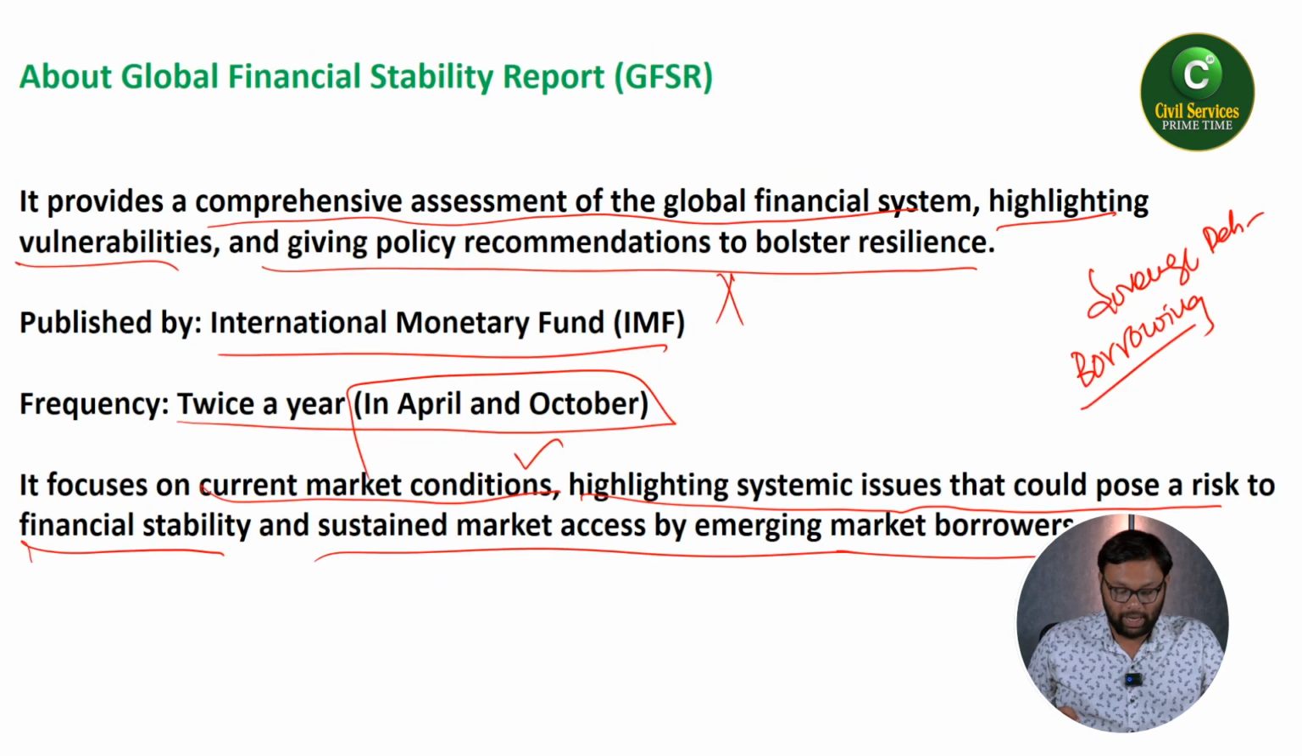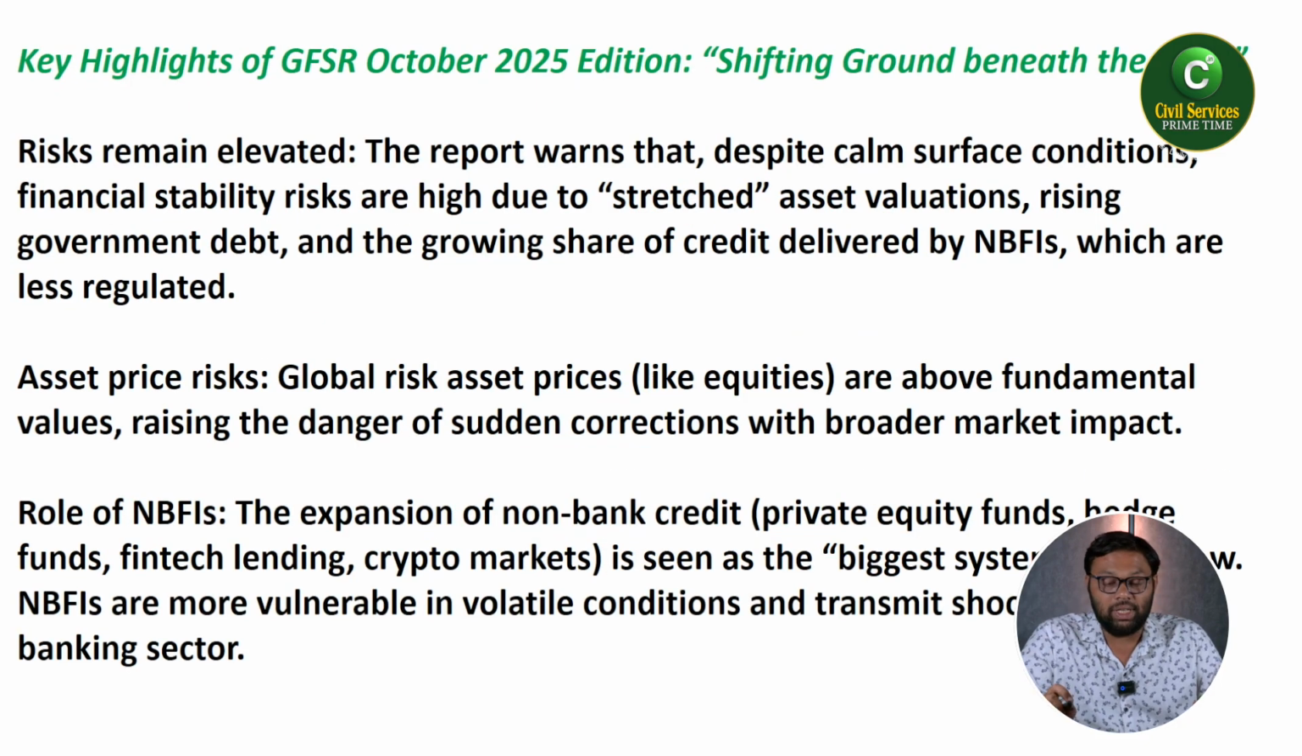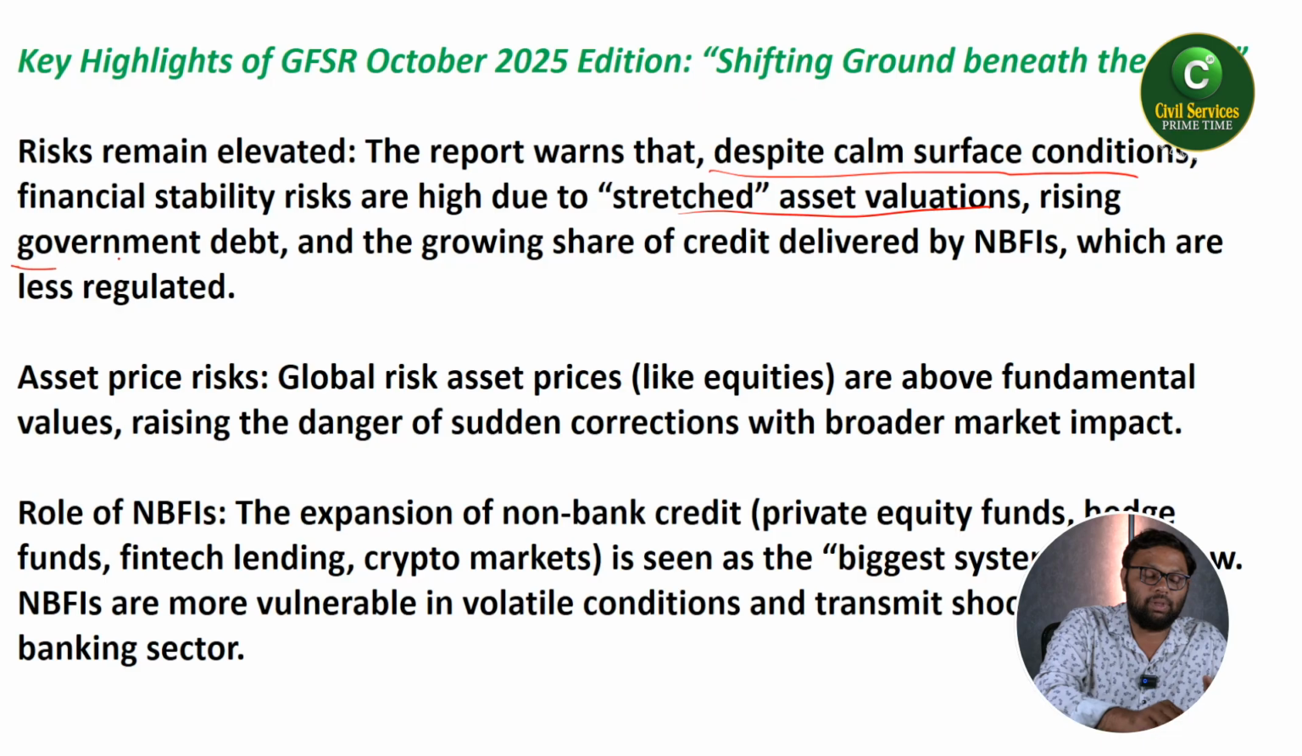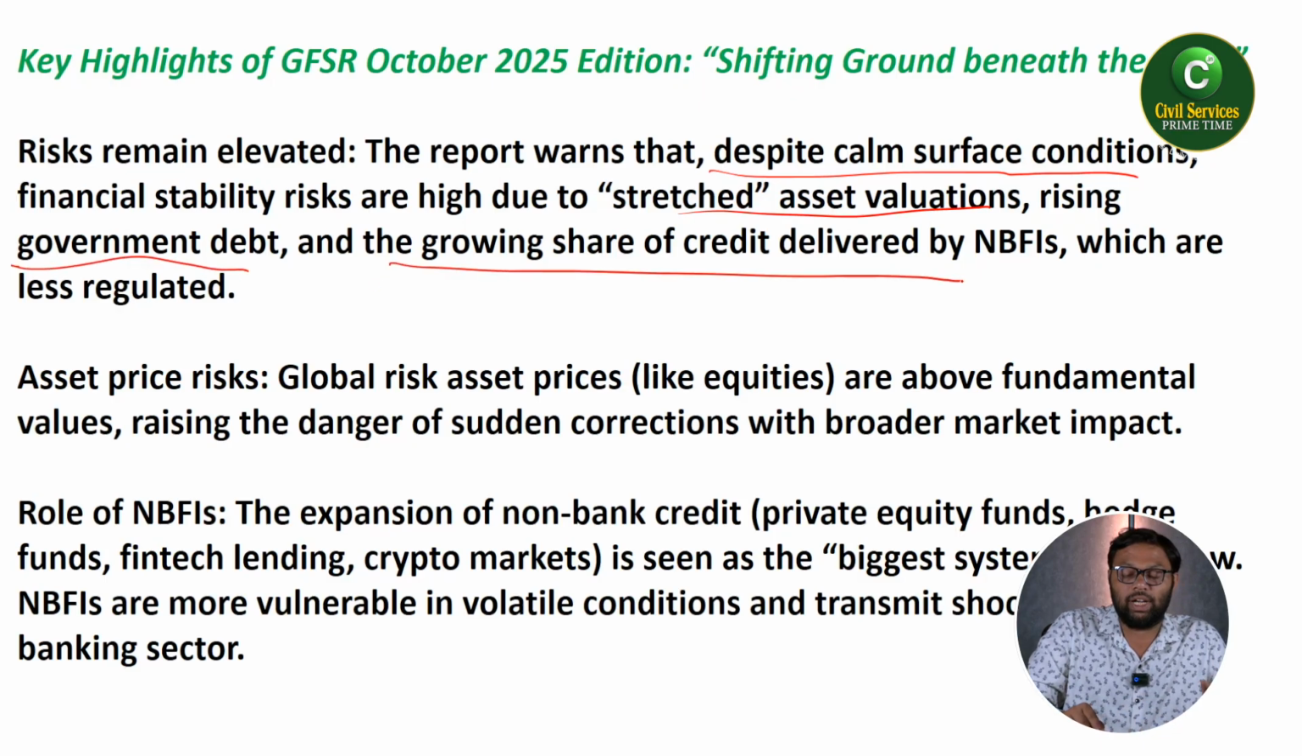So what were the key highlights of the 2025 edition? Risks remain elevated. Whatever risks have been present in the global financial system remain at the same elevated stage. The report warns that despite calm surface conditions, financial stability risks are high due to stretched asset valuations, rising government debt, and the growing share of credit delivered by NBFIs, which are less regulated.